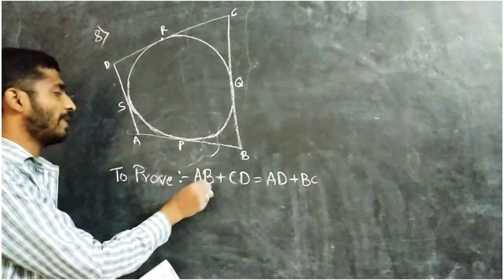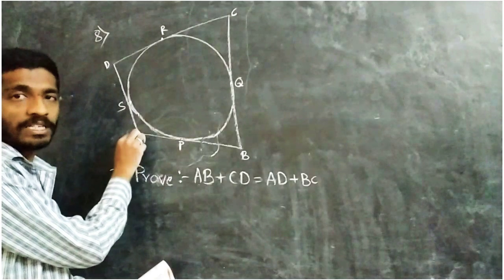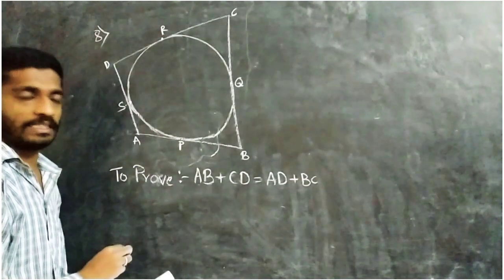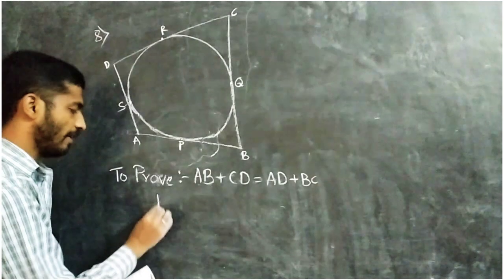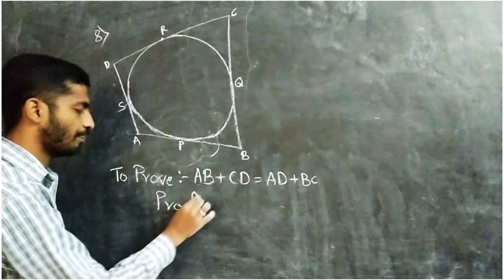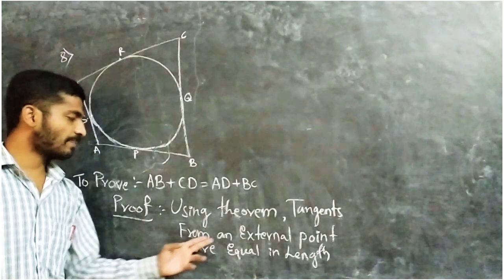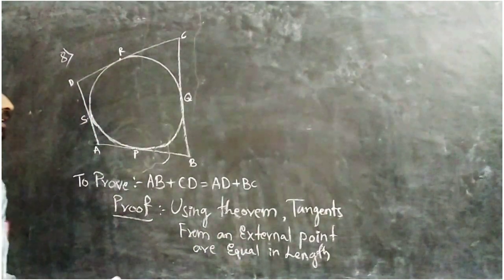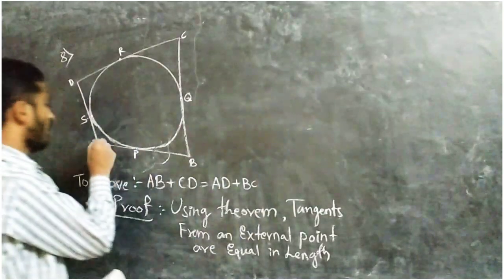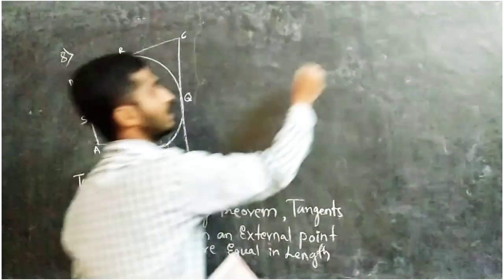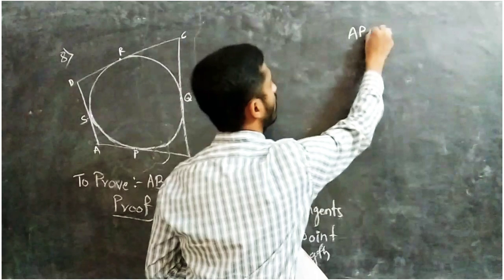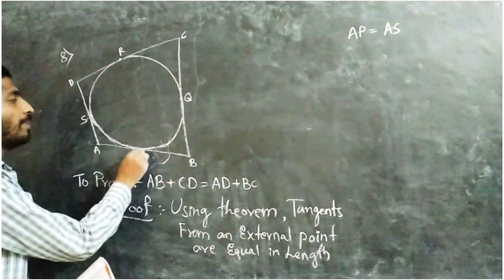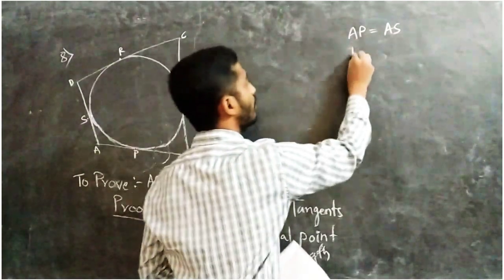For this, I will take A as our external point, then AP and AS will be the equal tangents. So in the proof, using the theorem that tangents from an external point are equal in length, we get AP equal to AS. Similarly, BP equal to BQ.